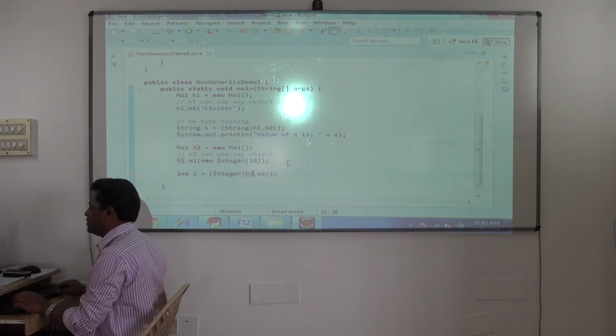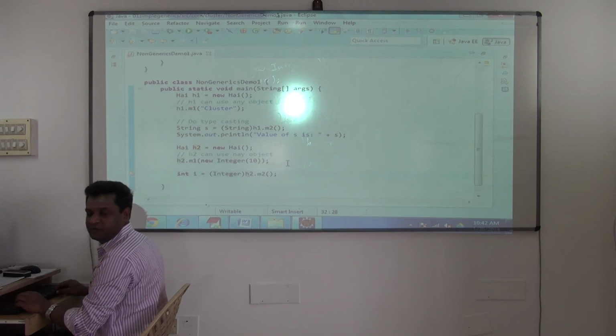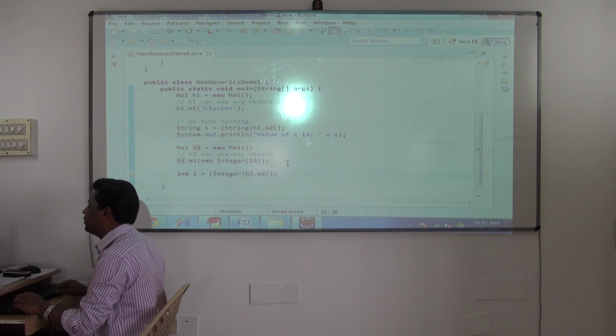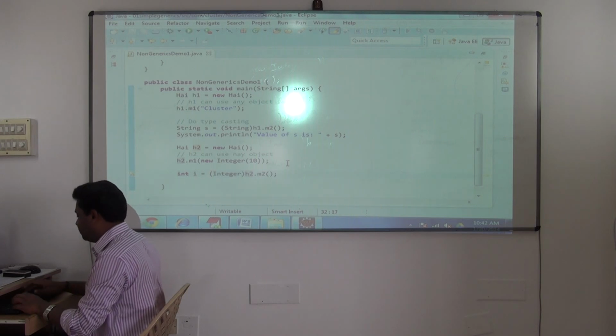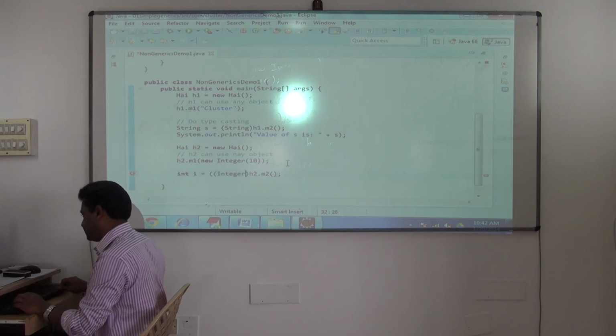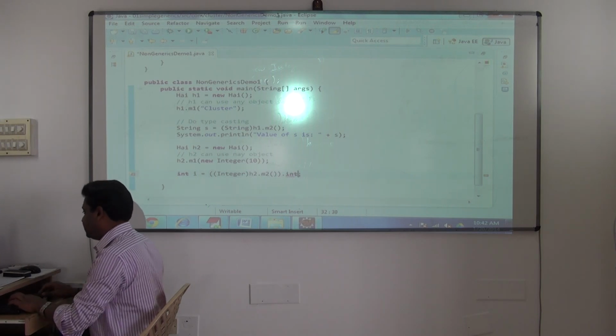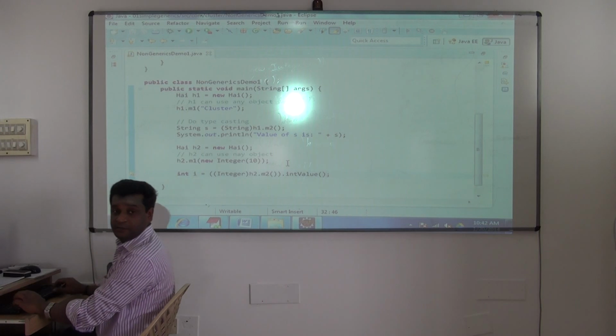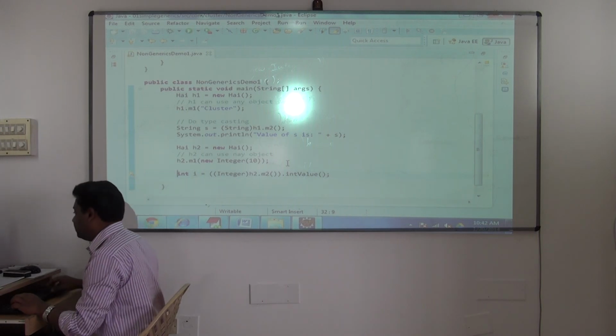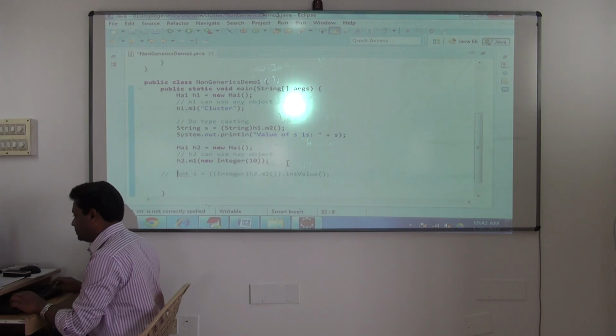See, now it works because we are working in Java 1.5. If you are before 1.5, you have to do what? Again you have to convert the object, unboxing you have to do. You have to call the intValue method. Understood? Anyway, I will go with Java 1.5 style only. Directly I will write what? See, this is one option.